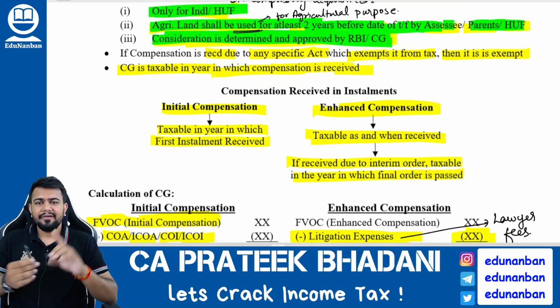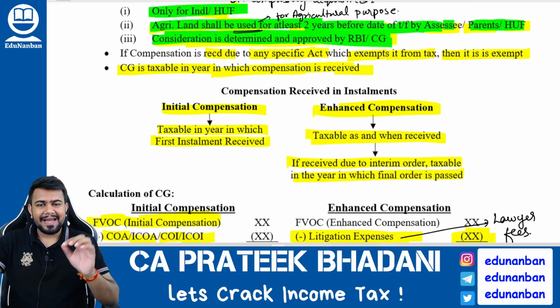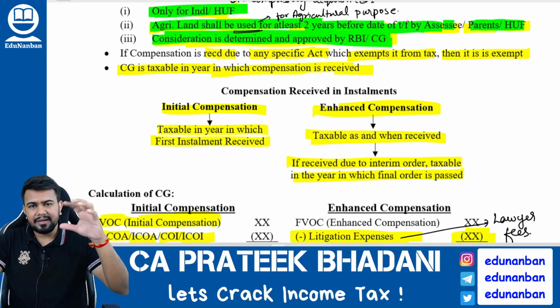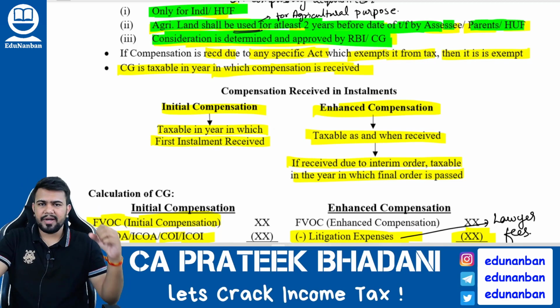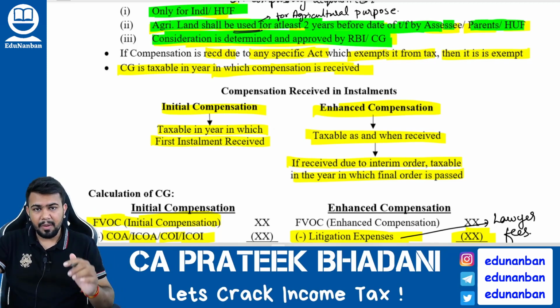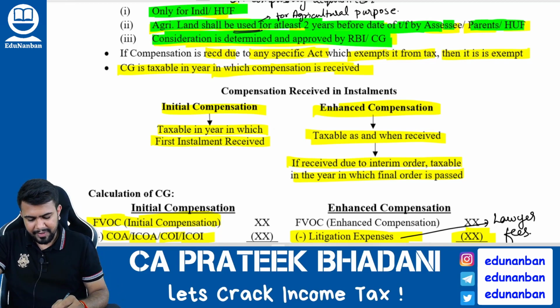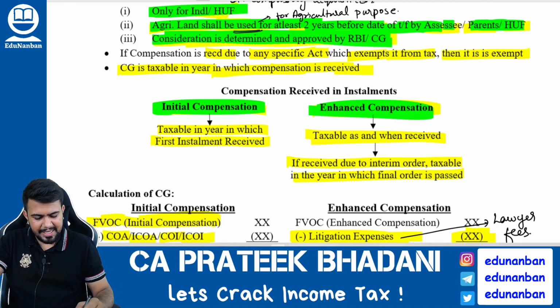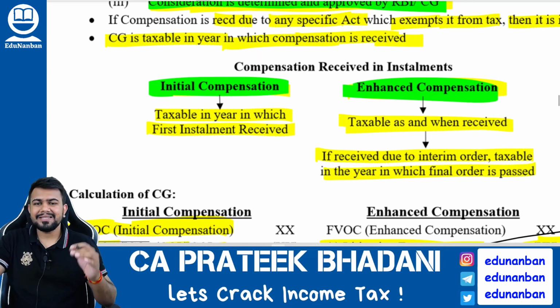However, listen, when does the transfer take place? The transfer takes place when the land or building is compulsorily acquired by the government. However, the capital gains tax will be payable in the year in which the compensation is received. And in compensation also there are two types: one is initial compensation and one more is enhanced compensation. What is initial compensation? Initial compensation means the government themselves are coming and giving the compensation.